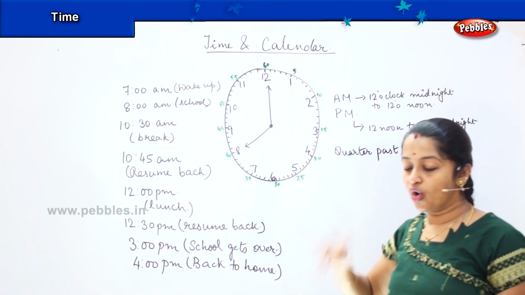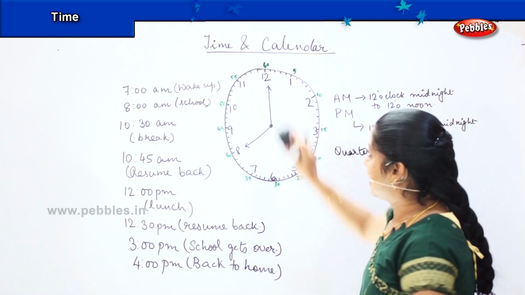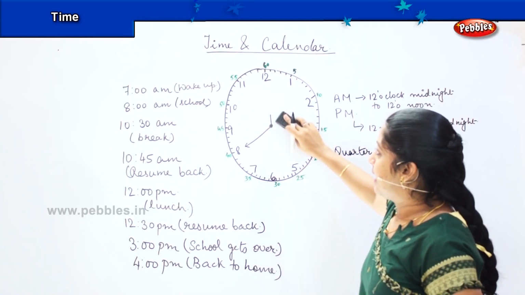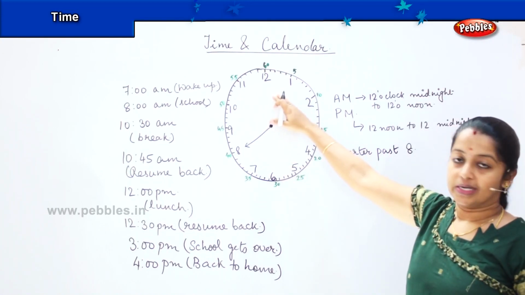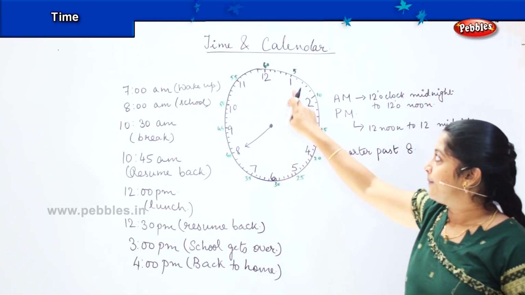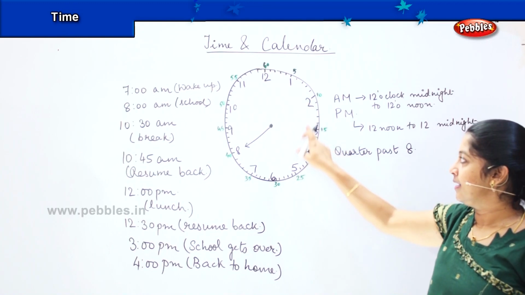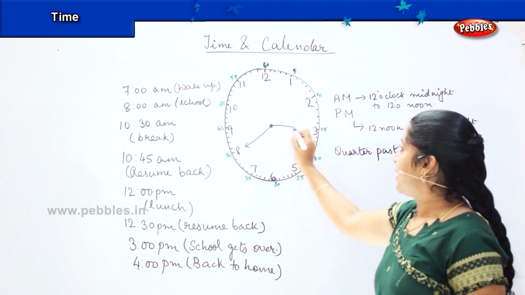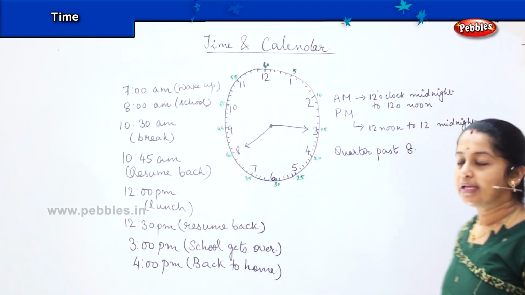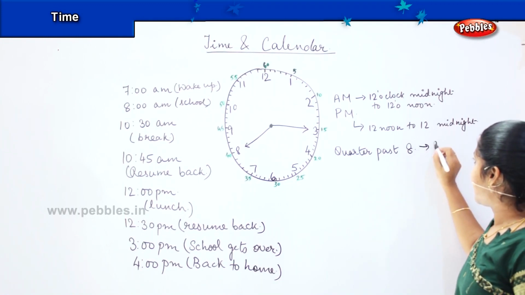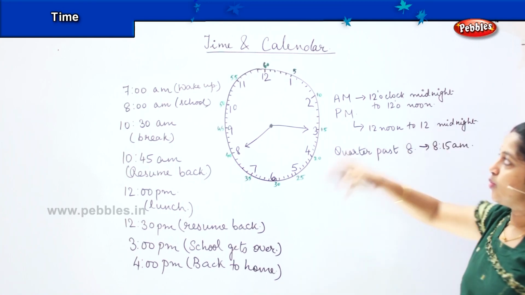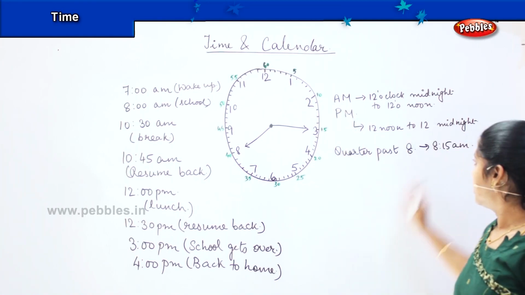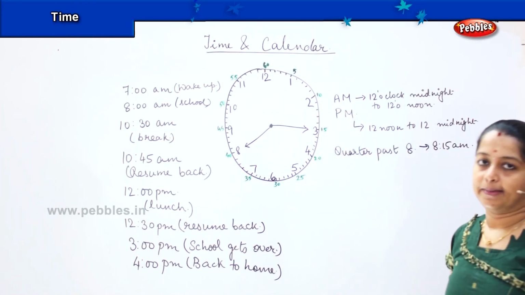Past means which is over, right? So, when I get anything like quarter past 8, so whatever is the number, from there I will count 15. So, which is 5, 10, 15. So, quarter past 8 means it is nothing but it is called as 8:15 a.m. Now since we are talking about the morning schedule, so I am writing it as a.m.